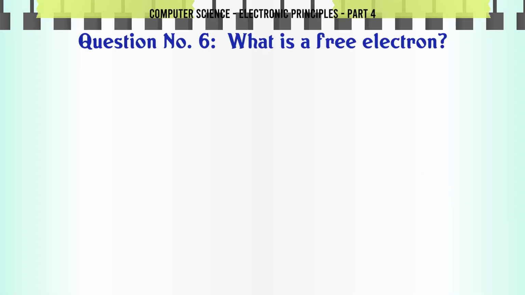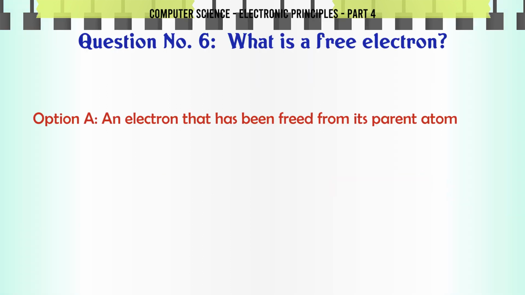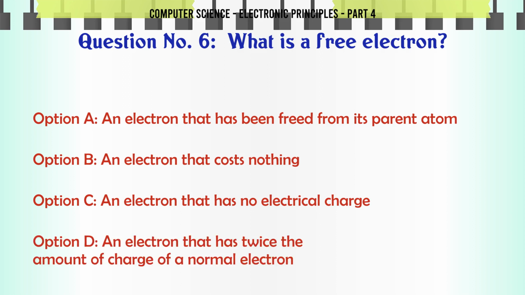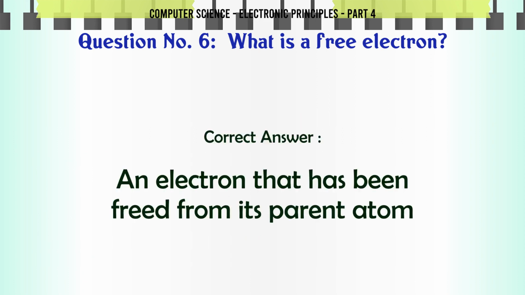What is a free electron? A. An electron that has been freed from its parent atom. B. An electron that costs nothing. C. An electron that has no electrical charge. D. An electron that has twice the amount of charge of a normal electron. The correct answer is an electron that has been freed from its parent atom.